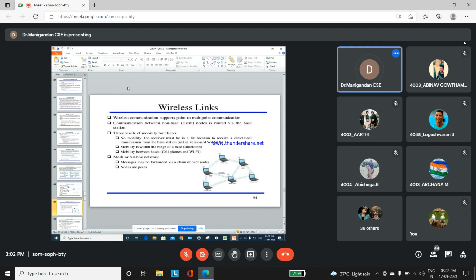Okay, mesh or ad hoc network. Mesh means what? Messages can be forwarded through the chain of peer nodes. Nodes are peers. Nodes transmit on the basis of an ad hoc network. What does ad hoc mean? It is point to point communication with the help of a tower.